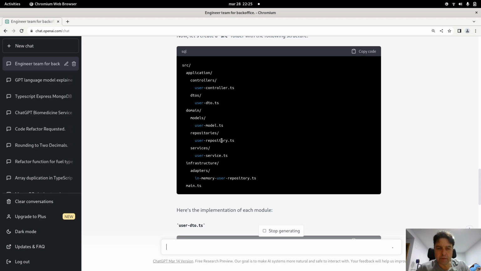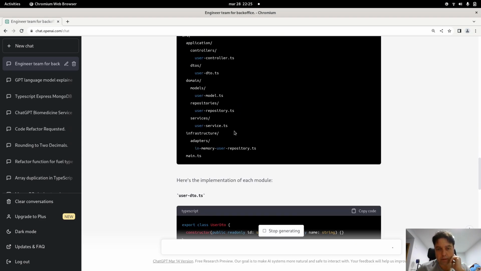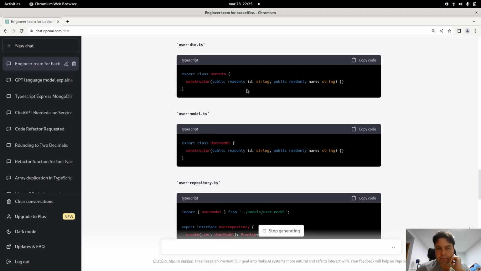You have the interfaces for the repositories and for the services. You also have, in the infrastructure, an in-memory user repository, because we have not specified anything about what the REST API is offering. So it is providing some TypeScript sample classes for implementing the different aspects of our hexagonal architecture, and it's a great starting point to start working.